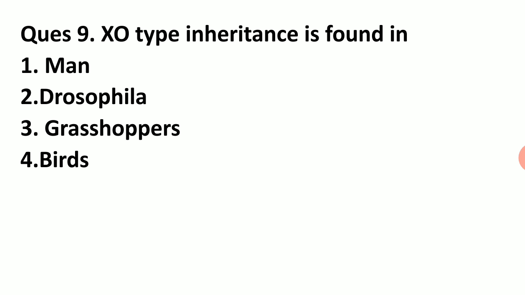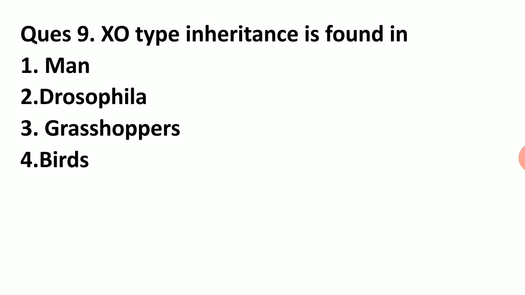Suppose a female produces only one type of gamete, that is autosome plus X. So if it is fertilized by a male gamete, autosome plus X, a female will be produced, and if it is fertilized by the gamete without any sex chromosome, then it will be a male. So, good question. Birds have ZW type.